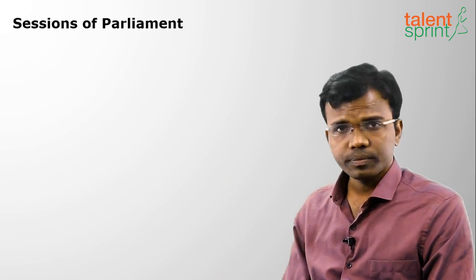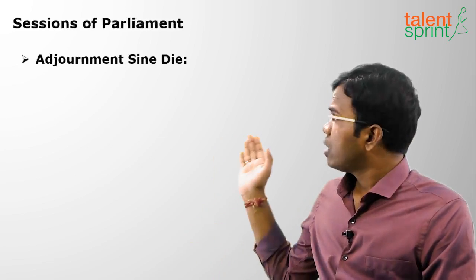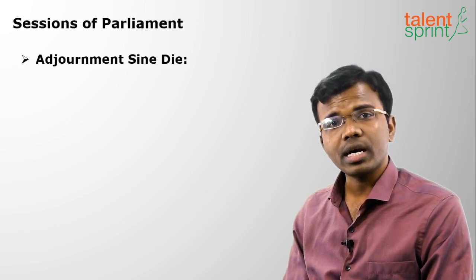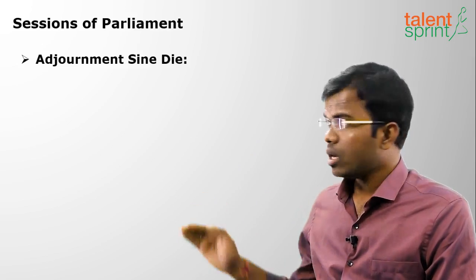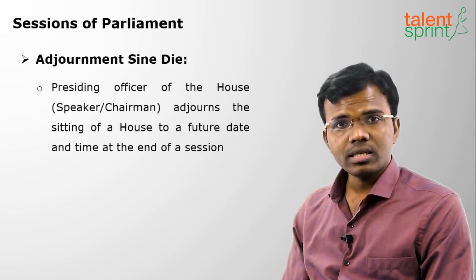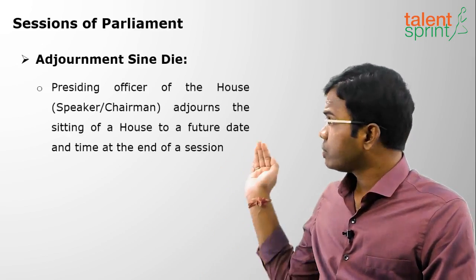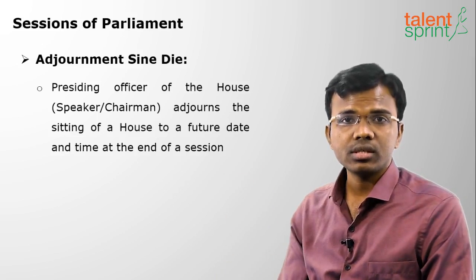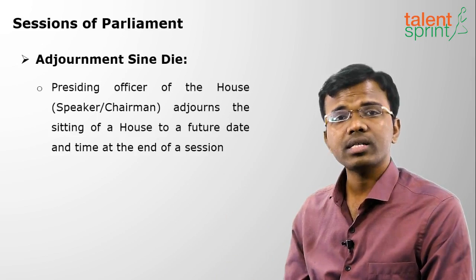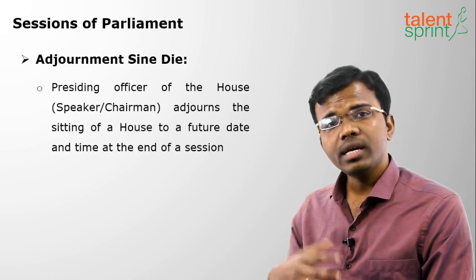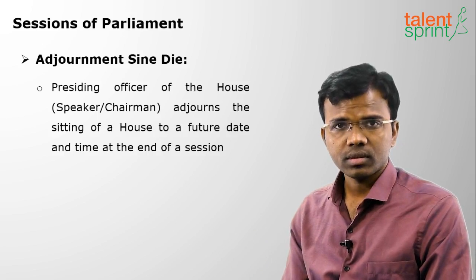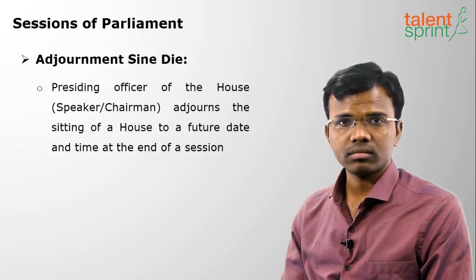Moving on to the next, it is adjournment sine die. What do you mean by adjournment sine die? Suppose today is the last day of the session. The Speaker or Chairman will say the houses are adjourned sine die. What does that mean? We will meet in the next session, but we don't know when we shall meet. That is called adjournment sine die.